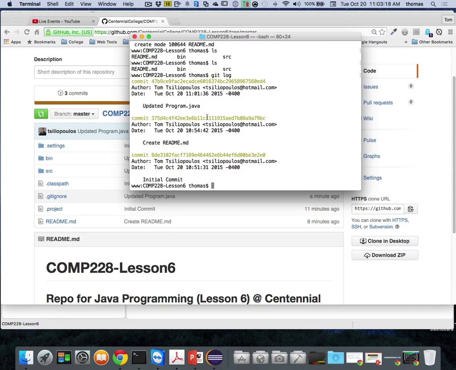files and pop them onto eCentennial, so that way, as a backup, just in case somehow you can't get Eclipse working with Git, or you can't do it with command line, or you can't do it with a tool, 3 ways of doing it, right? Then at least I have a backup. I can still look at your files. I can still give you marks, right? Please don't omit one or the other or both. Otherwise, if I've got no files accessible to me, I can't do anything for you.